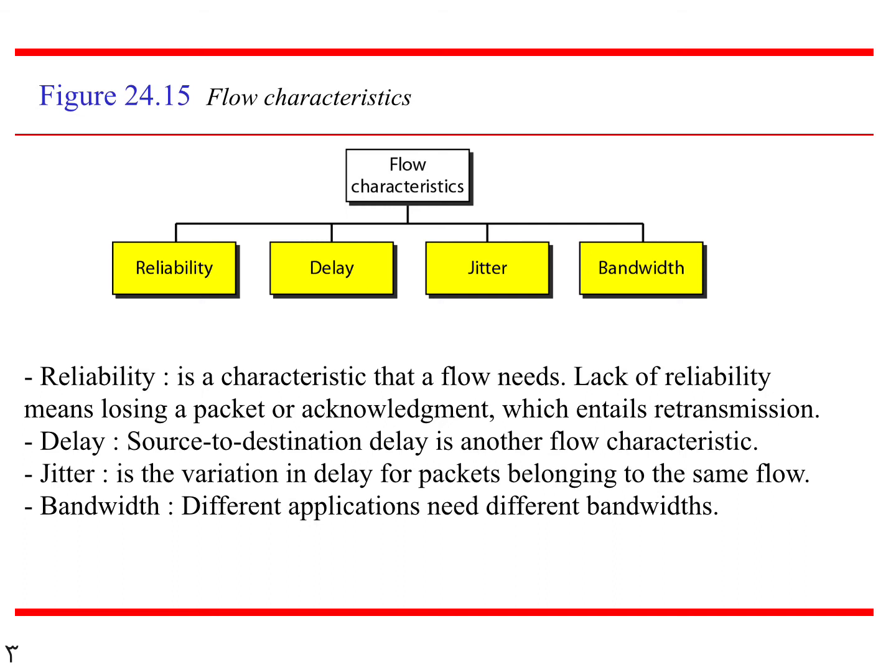Coming to delay, the second flow characteristic, it is from source to destination. Here it is nothing but network delay. It refers to the amount of time it takes for a packet to go from A to B. How much time it takes to transfer a packet from A to B is known as delay.